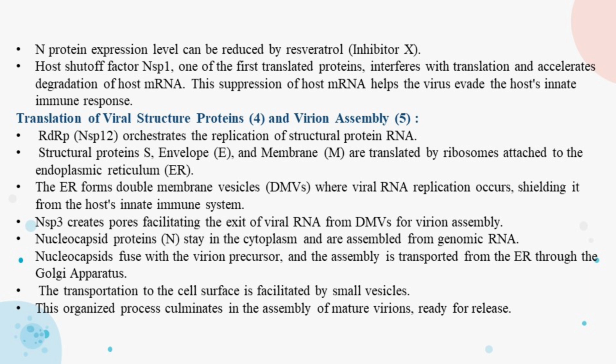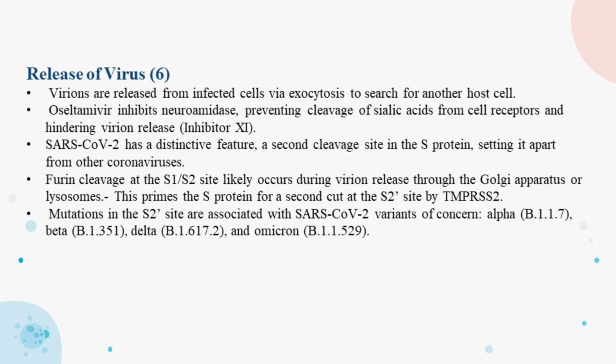Nucleocapsid proteins are assembled in the cytoplasm from genomic RNA. These nucleocapsids merge with the virion precursor and are transported from the endoplasmic reticulum through the Golgi apparatus. Small vesicles aid in transporting the assembly to the cell surface. This well-coordinated process results in the assembly of mature virions poised for release.